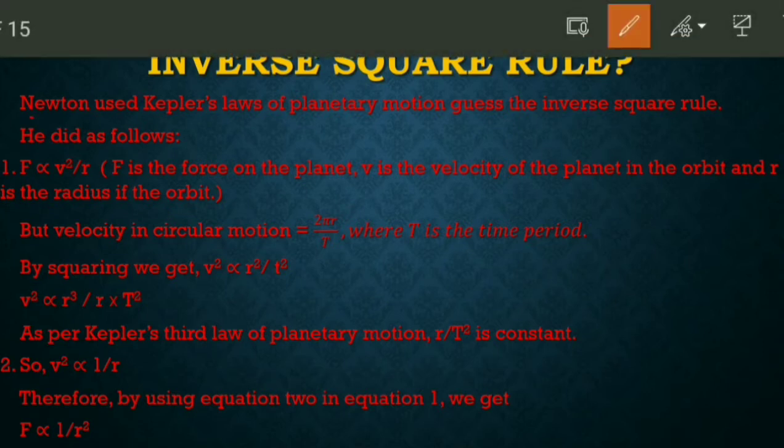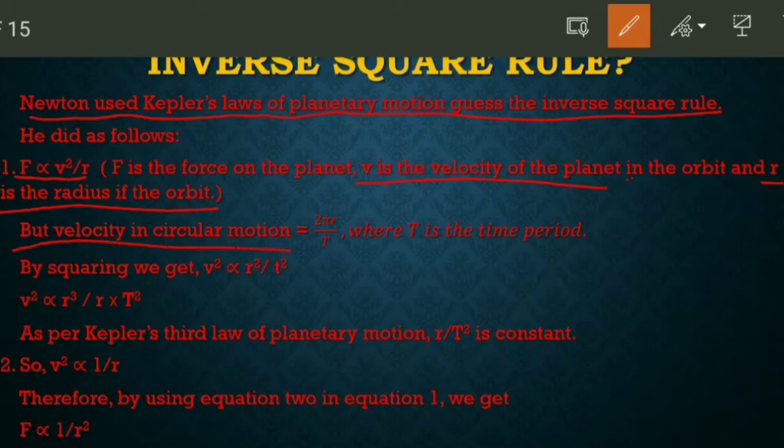So Newton used Kepler's laws of planetary motion to guess the inverse square rule. He did as follows. F is proportional to v square by r. This we know. F is the force on the planet, v is the velocity of the planet in the orbit, and r is the radius of the orbit. But velocity in circular motion is equal to 2 pi r by t. This we have studied in the previous chapter, that in circular motion velocity is 2 pi r by t, where t is the time period.